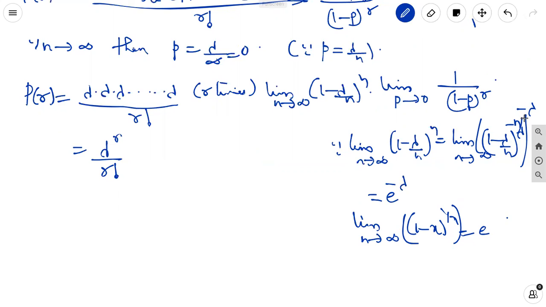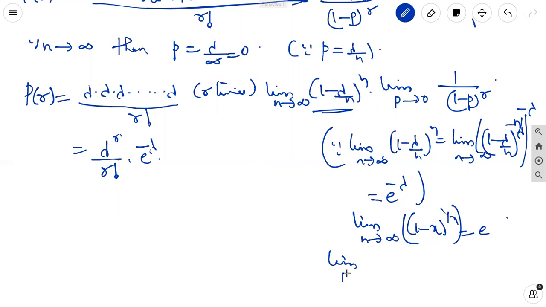It is exponential power minus lambda. From this we can write e power minus lambda in place of this. And as n tends to infinity, p tends to 0, then 1 by (1 minus p) whole power r is equal to 1.